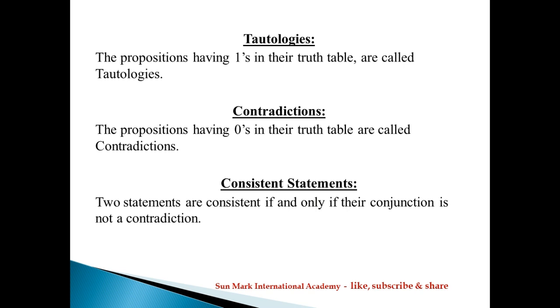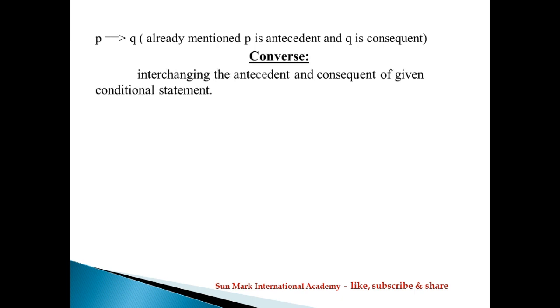Next is consistent statements. Two statements are consistent if and only if their conjunction is not a contradiction. P implies Q: already mentioned, P is the antecedent and Q is the consequent. So let us discuss the converse statement. Converse means interchanging the antecedent and consequent of a given conditional statement.